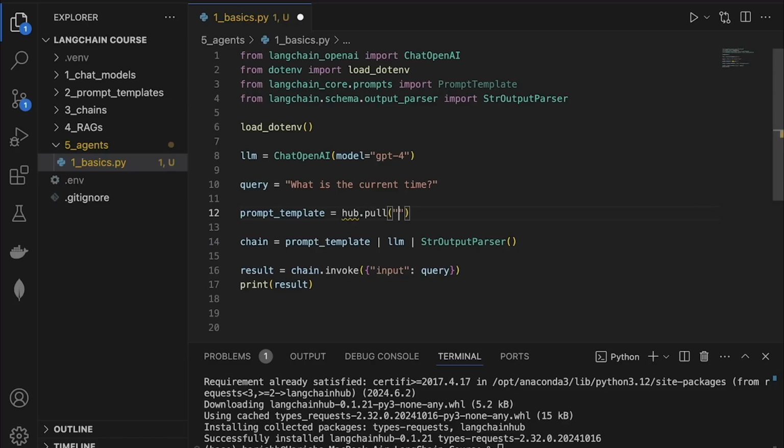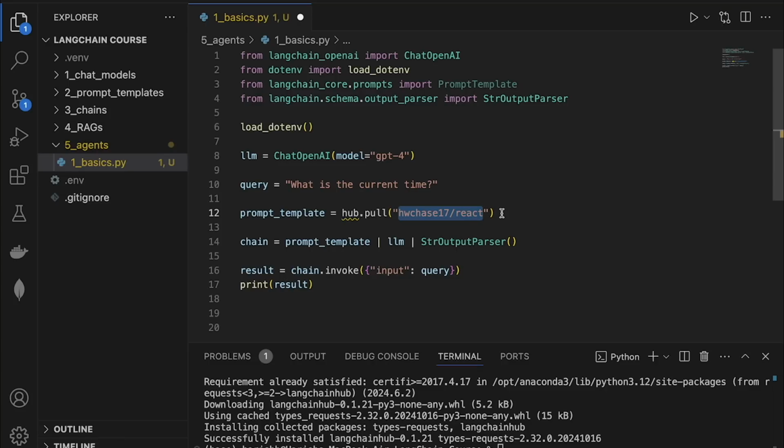So it is going to be hwchase17/react, because we want the React prompt. If you're confused what this is, it's just the organization space of Harrison Chase, who was the creator of LangChain. So inside of this repository, we want access to the React prompt template.